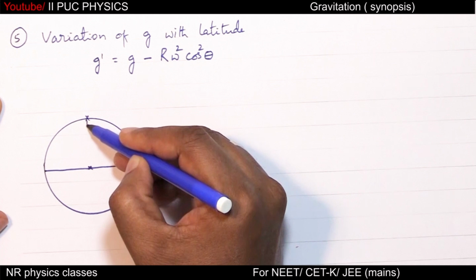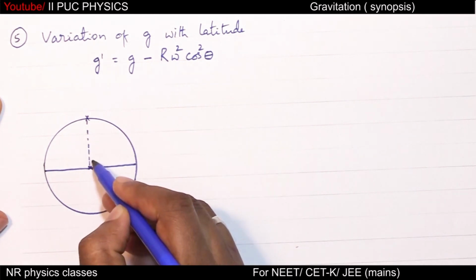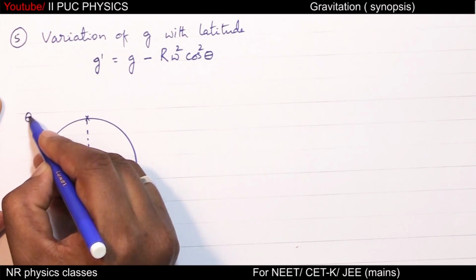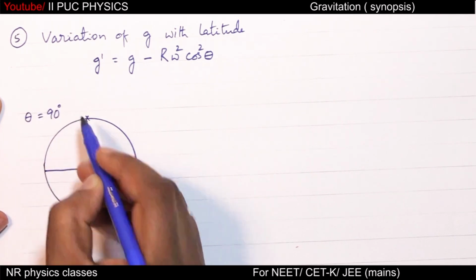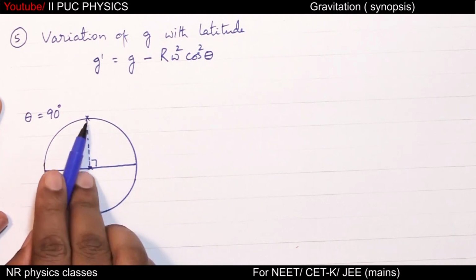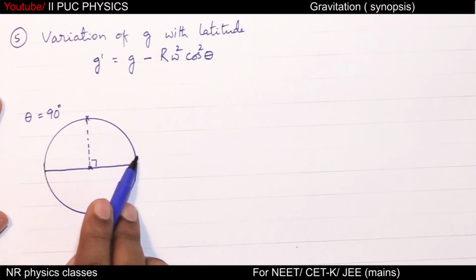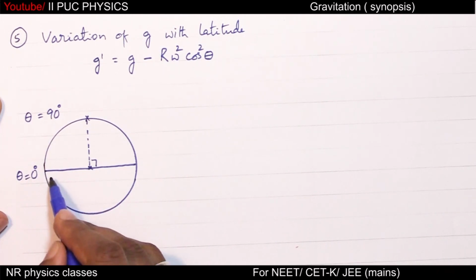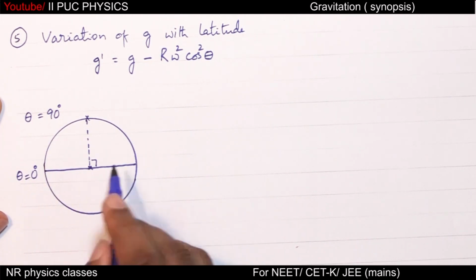Angle made by the north pole with respect to equator is 90. Therefore, for the pole, latitude is 90 degree. If a place is on the equator, that angle becomes 0. So theta is 0 for equator.